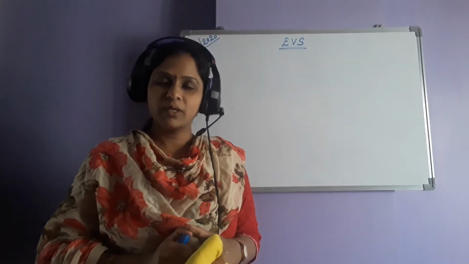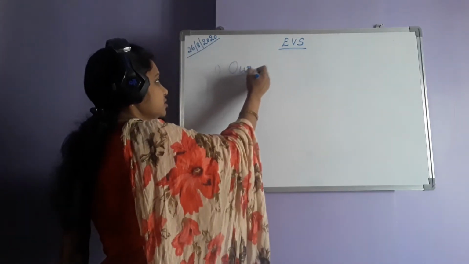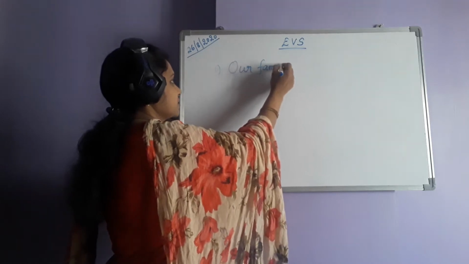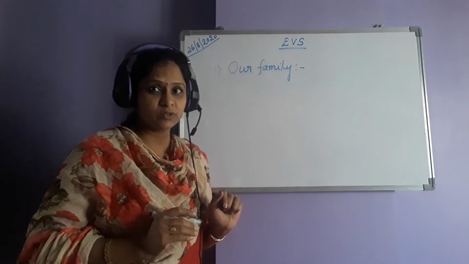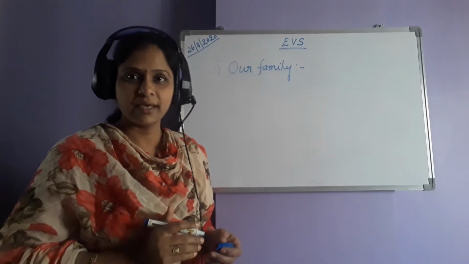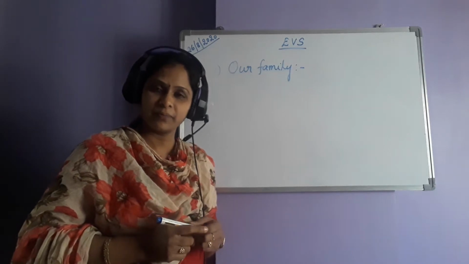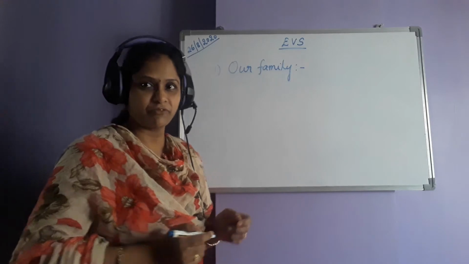Before we go to today's topic of EVS, let us just have a small revision on the previous topics. What were the previous topics we have done? The first one, our family. So what did you learn in this chapter? You have seen different types of families. Then you understood that as you grow, become an adult like your parents, and then how to help your parents at home. These were the topics you have learned in the chapter Our Family.